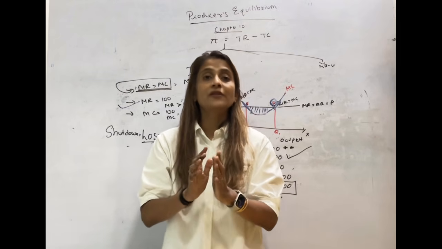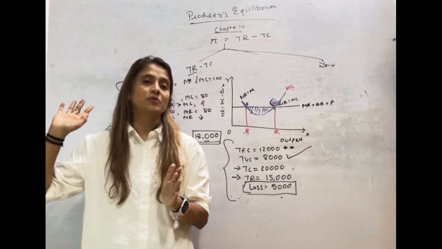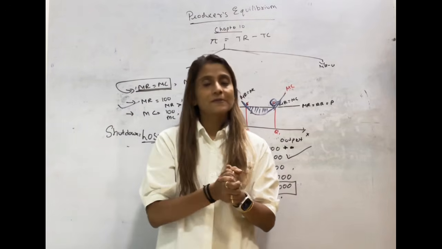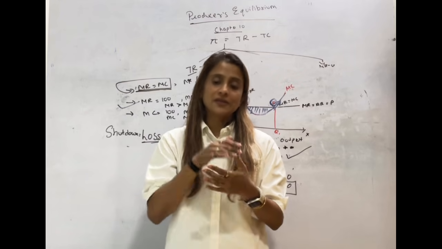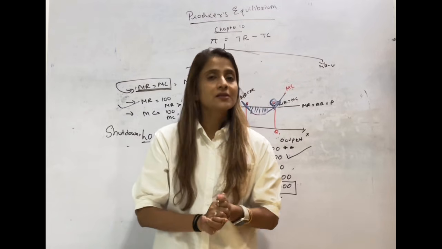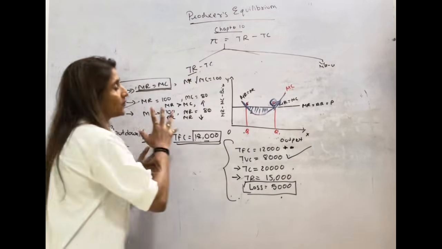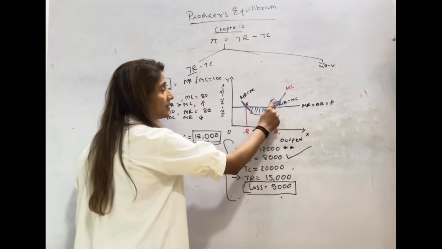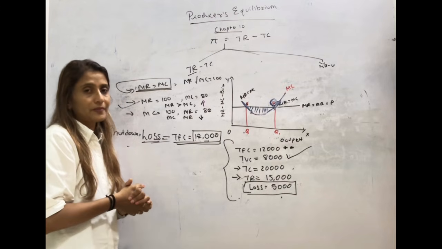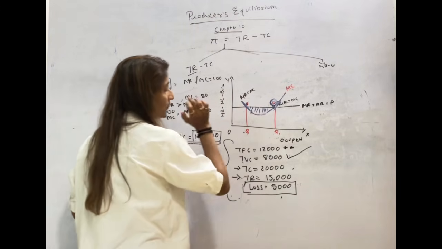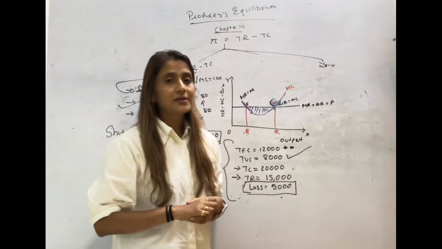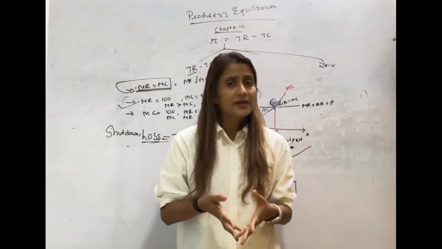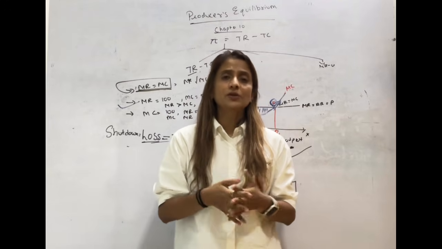Because after that there is no scope that you can increase your profit. After that again you will be going into loss. So MR should be equal to MC and MC should cut from below. This is how we get equilibrium. So what is our equilibrium level of output? OQ1. And what is our equilibrium point in this case? F. F corresponds to OQ1 level of output. So these are the two methods for producer equilibrium. A very easy chapter. Only two main methods you need to understand properly.